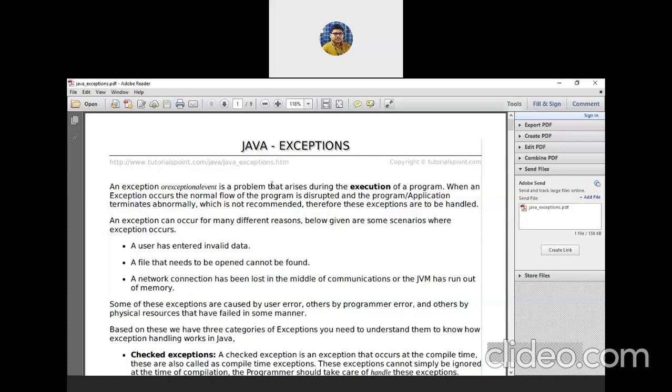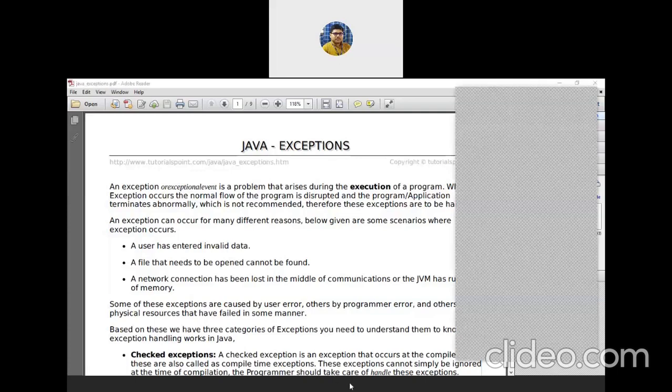Like, suppose you have declared an array of size 5. When you are storing the 5 elements there, no issue, no problem.